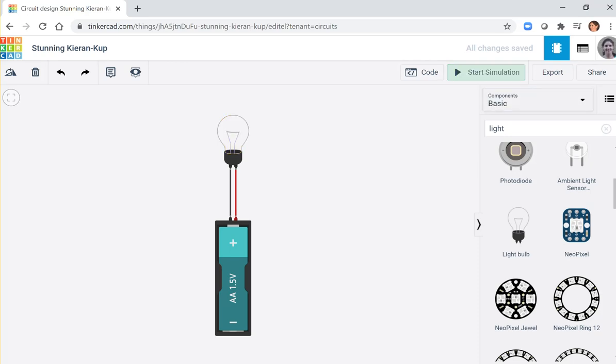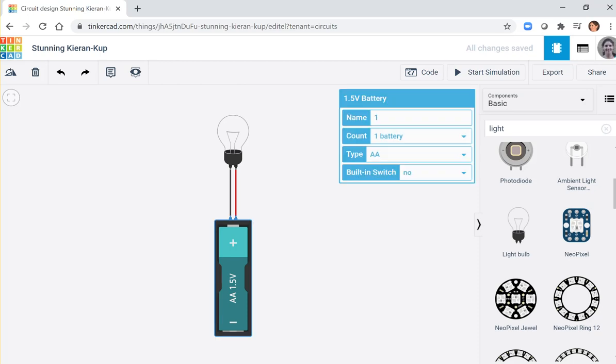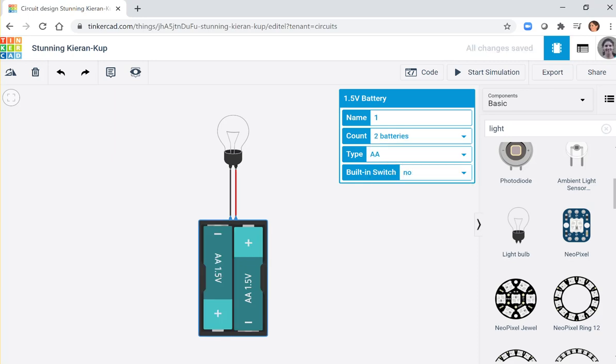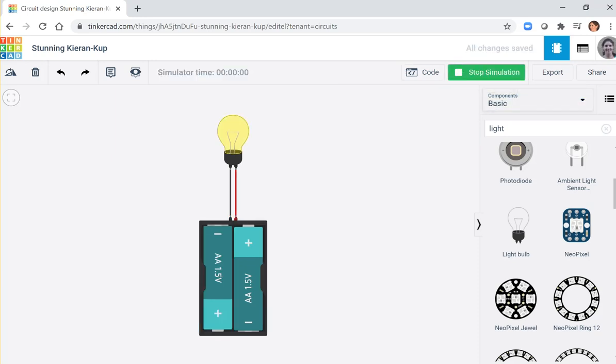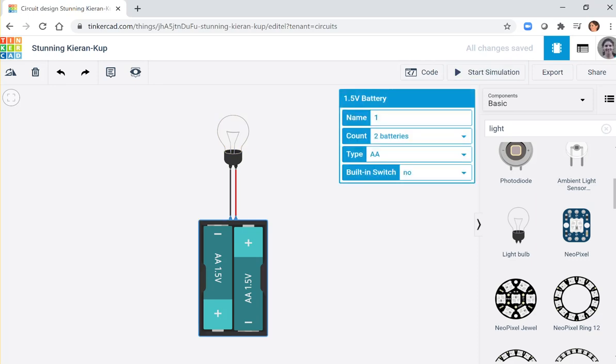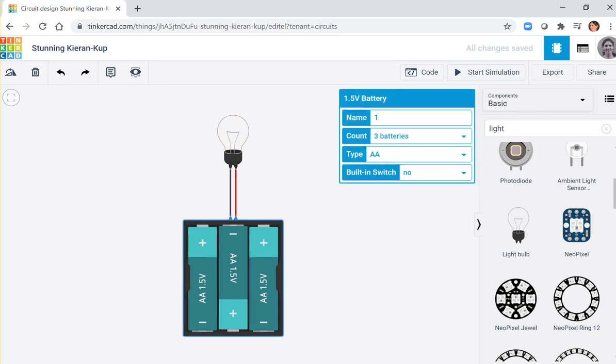We can start simulation and we can play with the intensity of the light. If you click on the battery, and instead of having 1, you have 2, and you click again on Start Simulation, your light is brighter. Let's see if we add 3, and we start again, brighter.